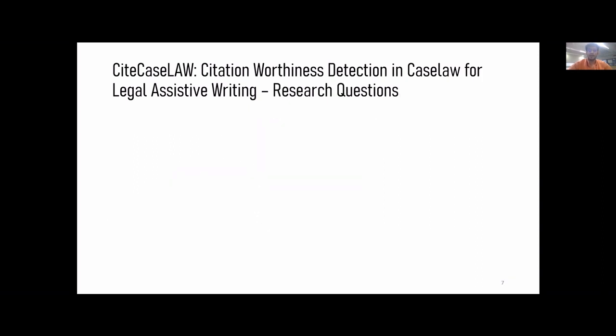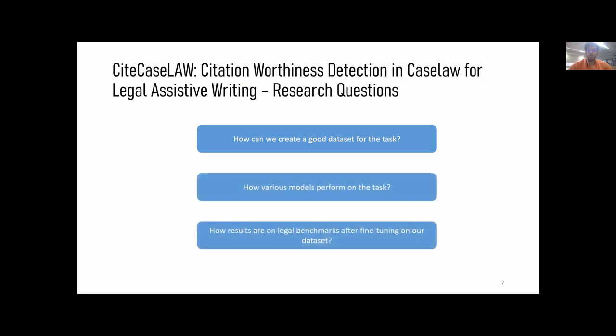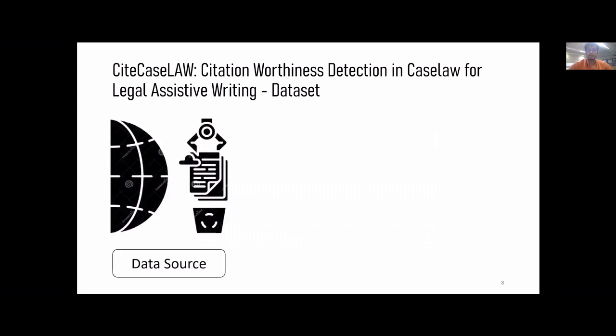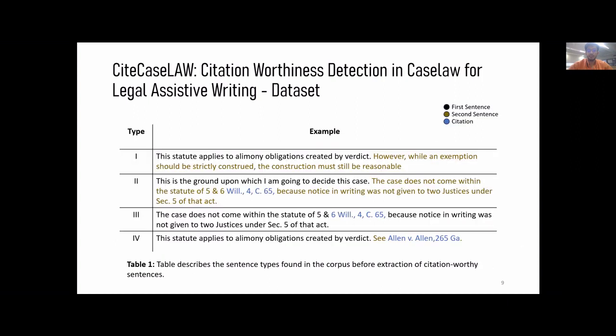In order to direct our research, we asked these three questions. How can we create a good dataset for the task? How do various models perform on the task? How are results on a legal benchmark after fine-tuning on our dataset? We have collected the data from the Caselaw Access Project, pre-processed it using regexes and sentence segmenters, and labeled it using scripts.